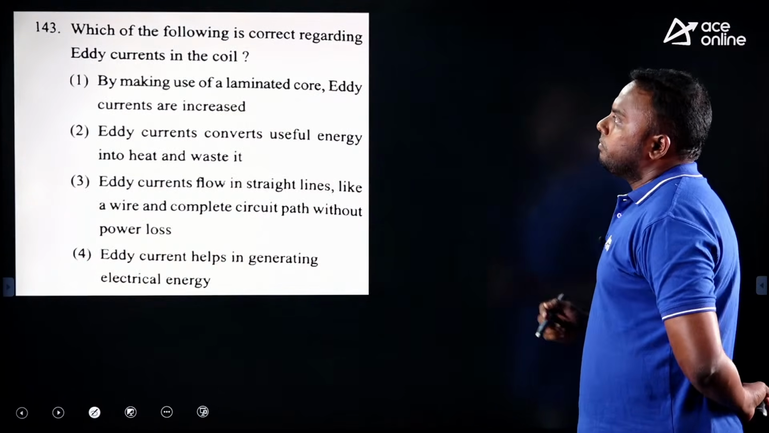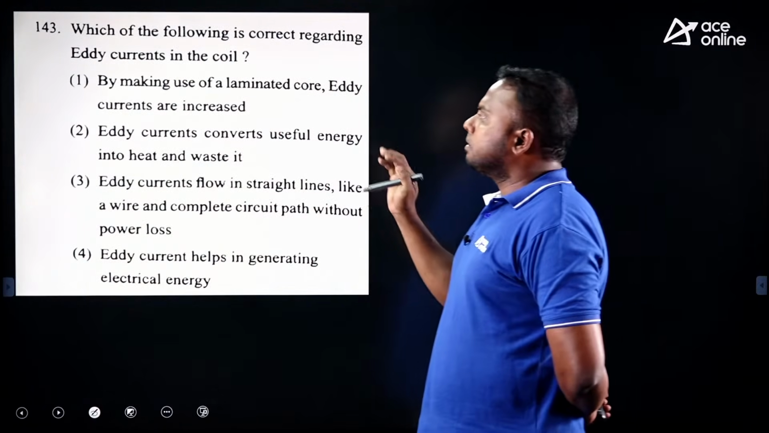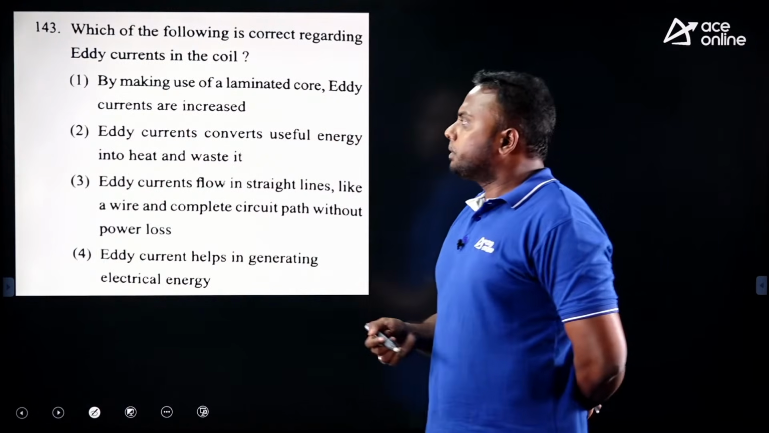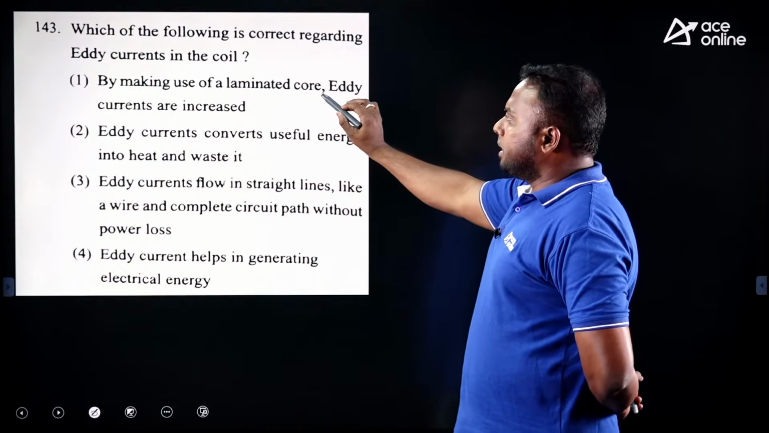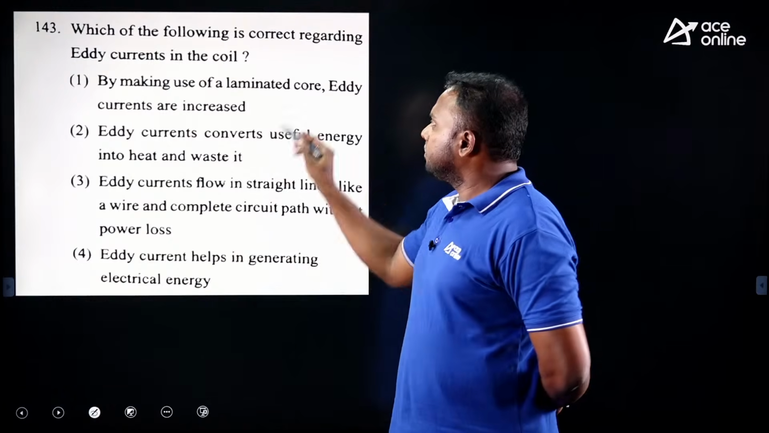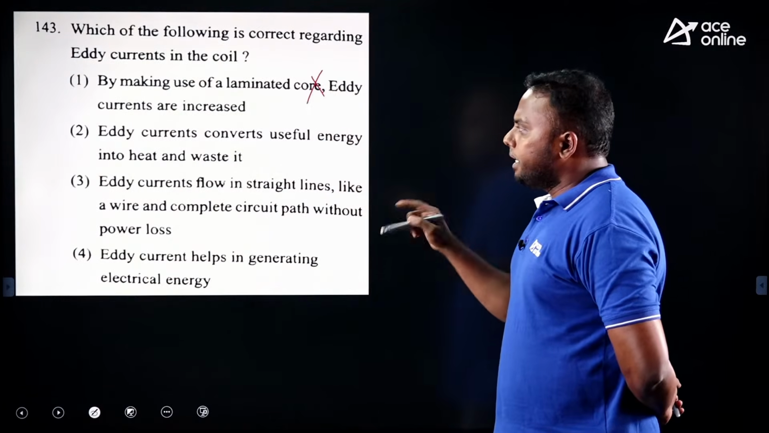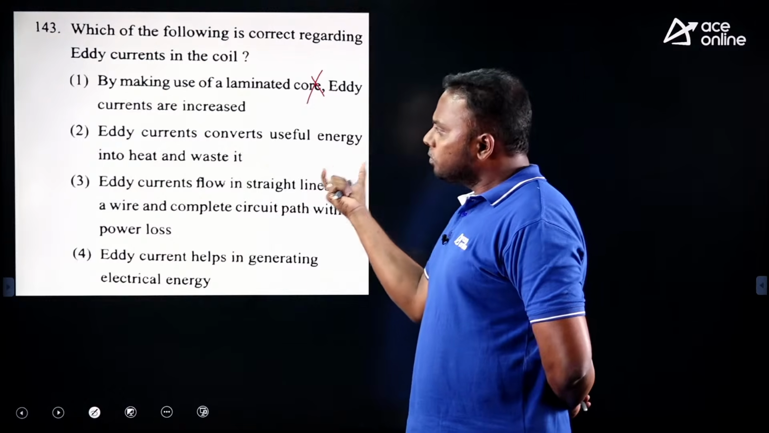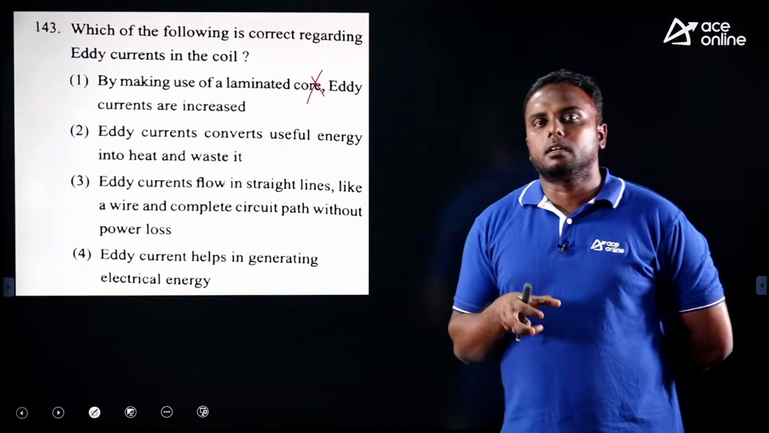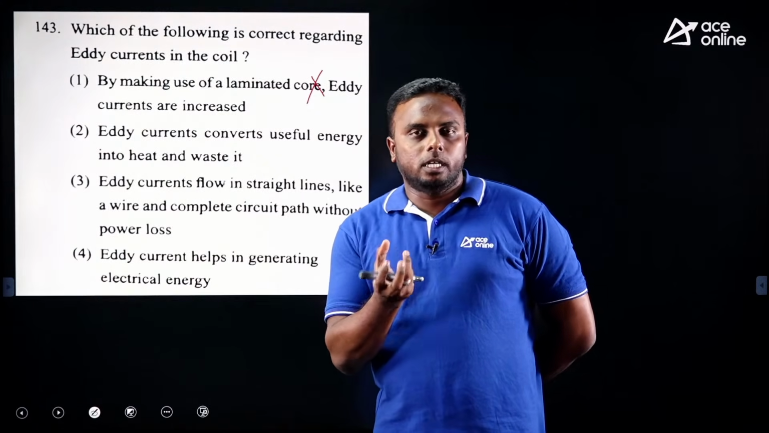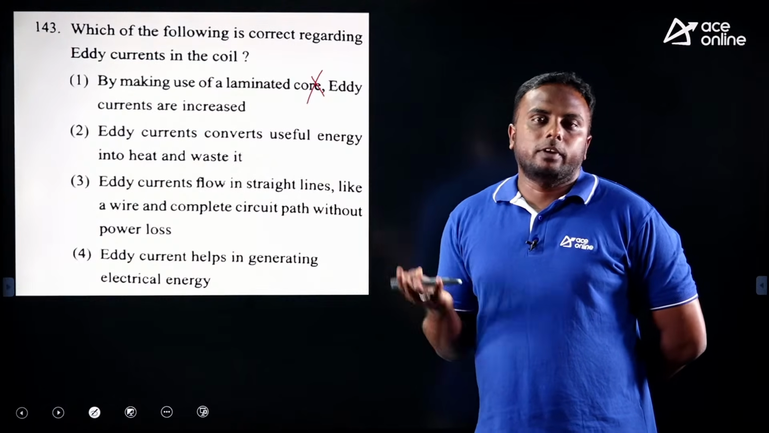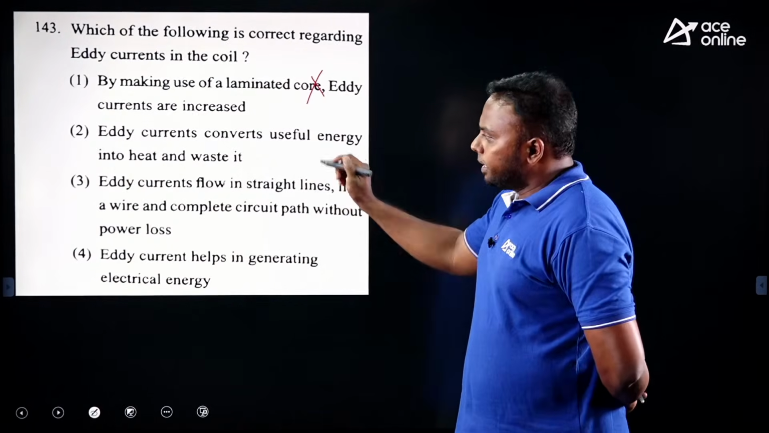Next, which of the following is correct regarding eddy currents in the coil? Read the options first. By making use of laminated core, eddy currents are increased. With laminated core, eddy currents decrease, so this is wrong. Eddy currents convert useful energy into heat and waste it. Eddy currents develop in a core in the form of loss, heat will develop, and that is just wasted. We are not using that one. That's why this is okay.